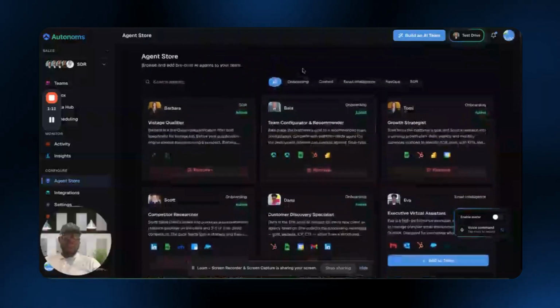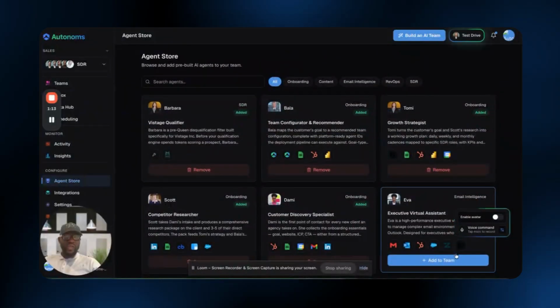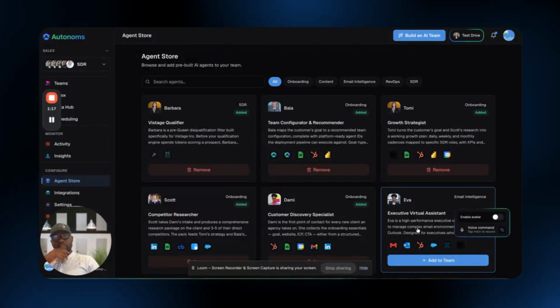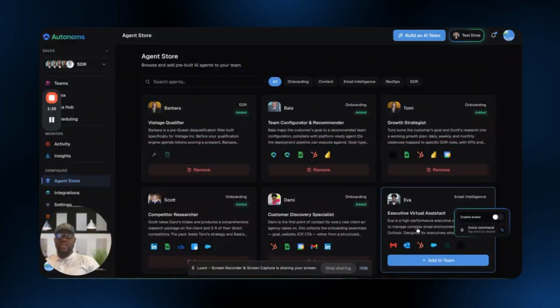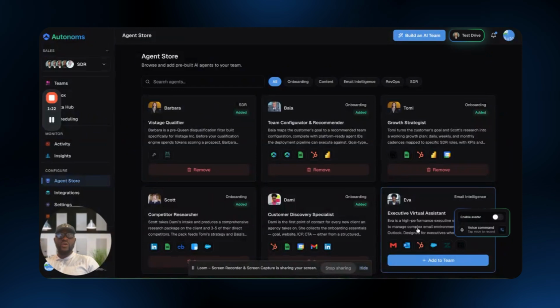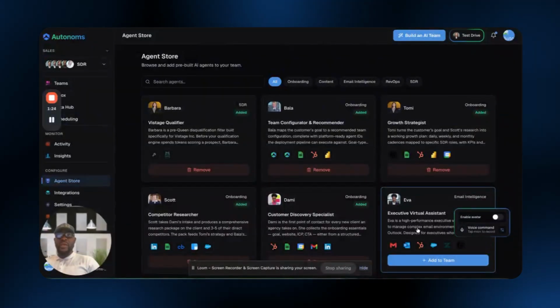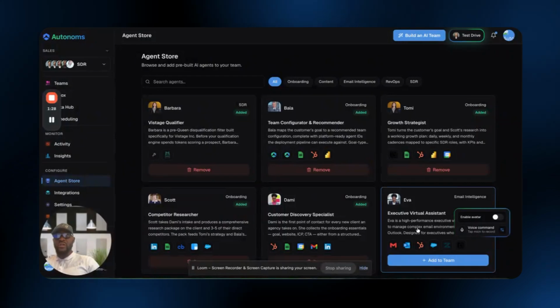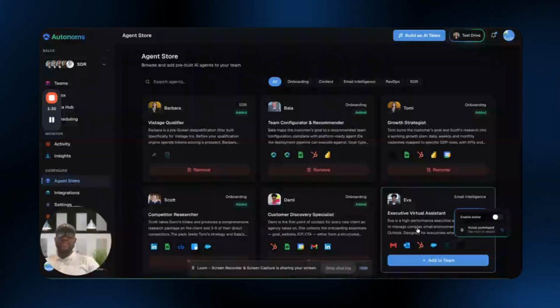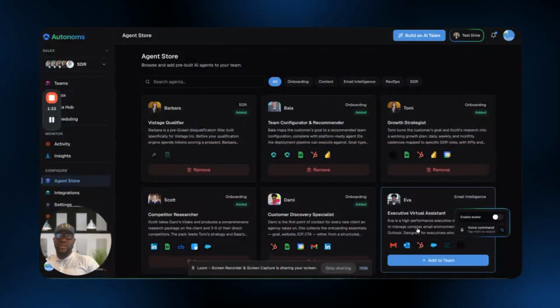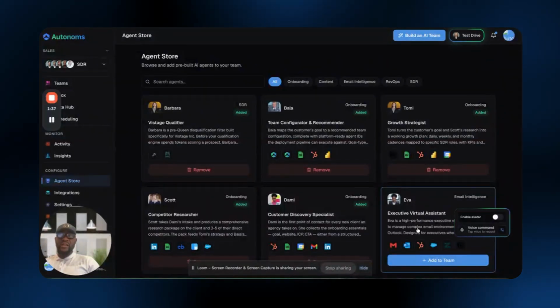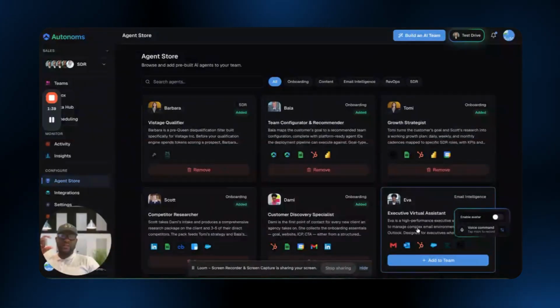The really cool thing about this marketplace is if you add a team member that didn't exist in your current team, it's basically going to figure out, hey, with the current setup that you have, this new AI agent or this new AI employee you're about to hire, which team does it fall into? Which org does it fall into? So if it finds an existing org in your current structure, it's going to figure out where to place them in that hierarchy. But if it doesn't, then it actually forms that branch of the tree.